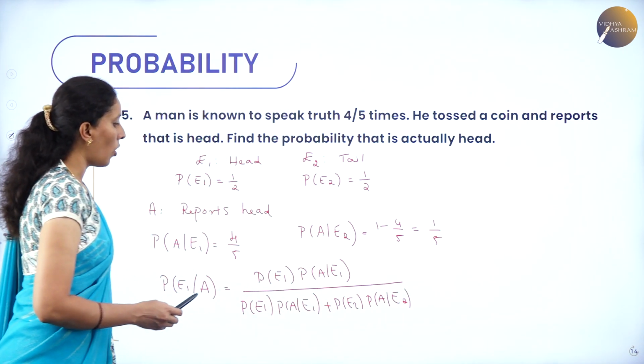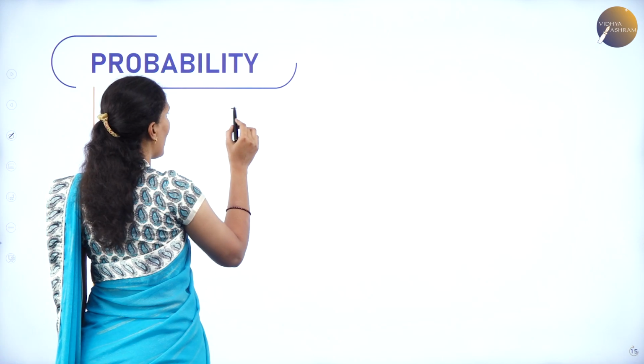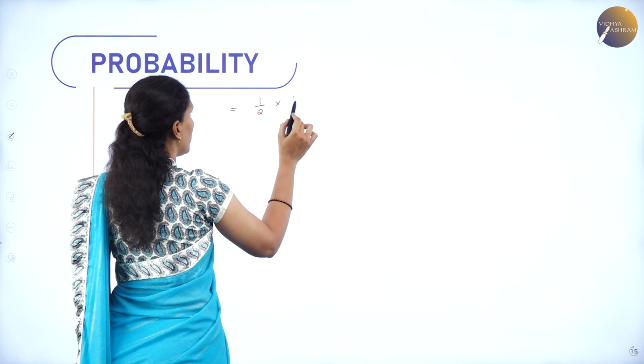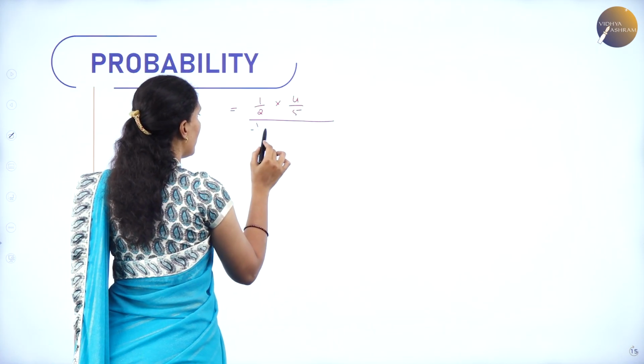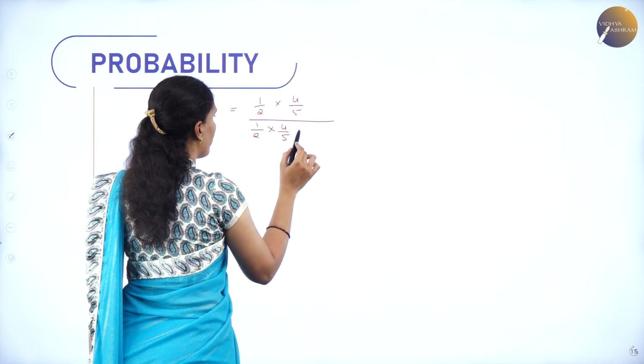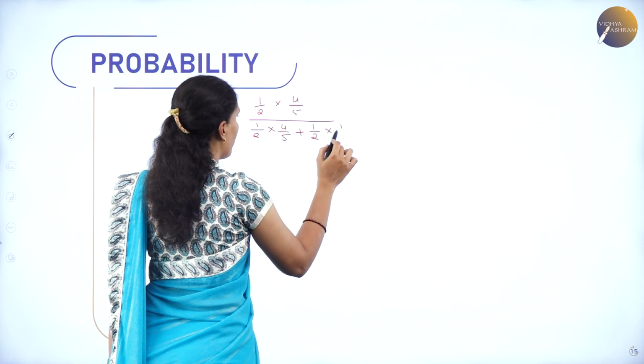Let us substitute all the values here. So, we have 1 by 2 into 4 by 5 divided by 1 by 2 into 4 by 5 plus 1 by 2 into 1 by 5.